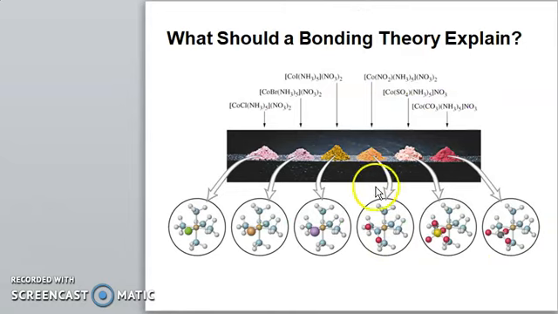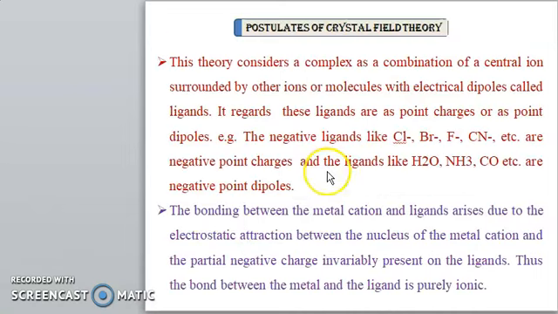Here is the color. These compounds, like [CoCl(NH3)5]NO3, have different colors. All these compounds contain cobalt, but the ligands or the number of ligands are different, and each compound shows a different color. So this theory also explains the color of that particular compound or complex ion.